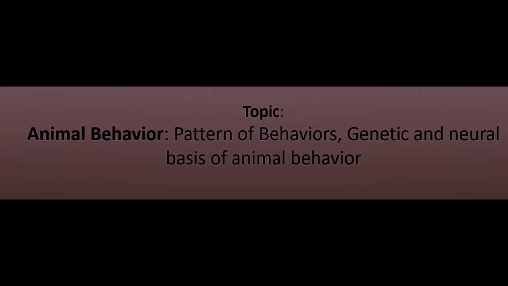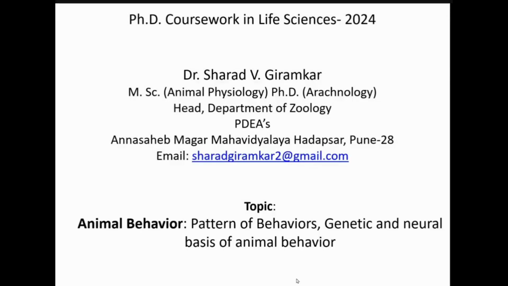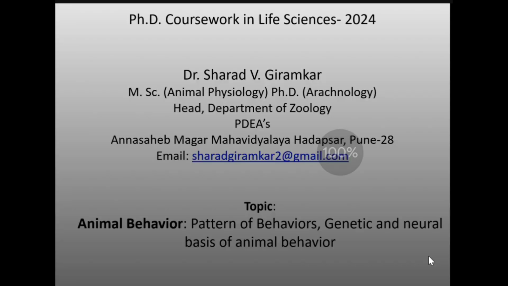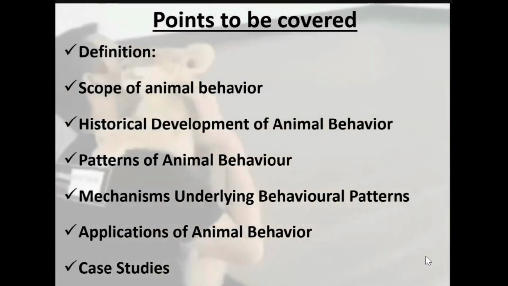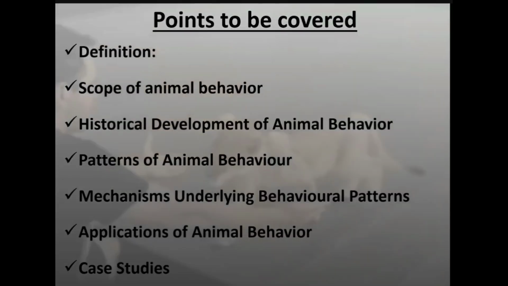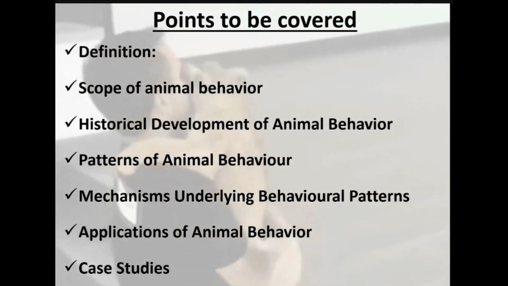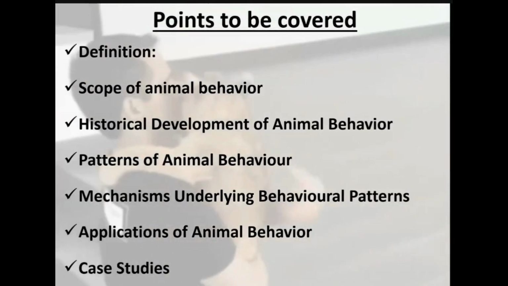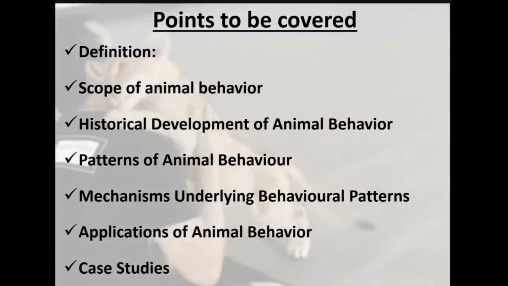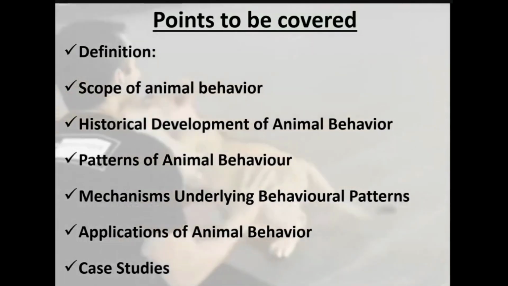In this session, we'll discuss the definition of animal behavior, scope of animal behavior, historical development of animal behavior, patterns of animal behavior, then mechanisms for understanding the behavioral patterns, application of animal behaviors, and finally we'll discuss the case studies.